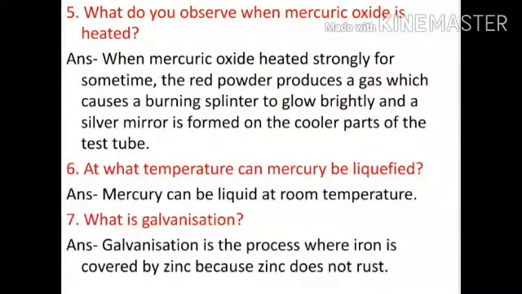Question number 5. What do you observe when mercuric oxide is heated? Answer is when mercuric oxide is heated strongly for some time, the red powder produces a gas which causes a burning splinter to glow brightly, and a silver mirror is formed on the cooler parts of the test tube.